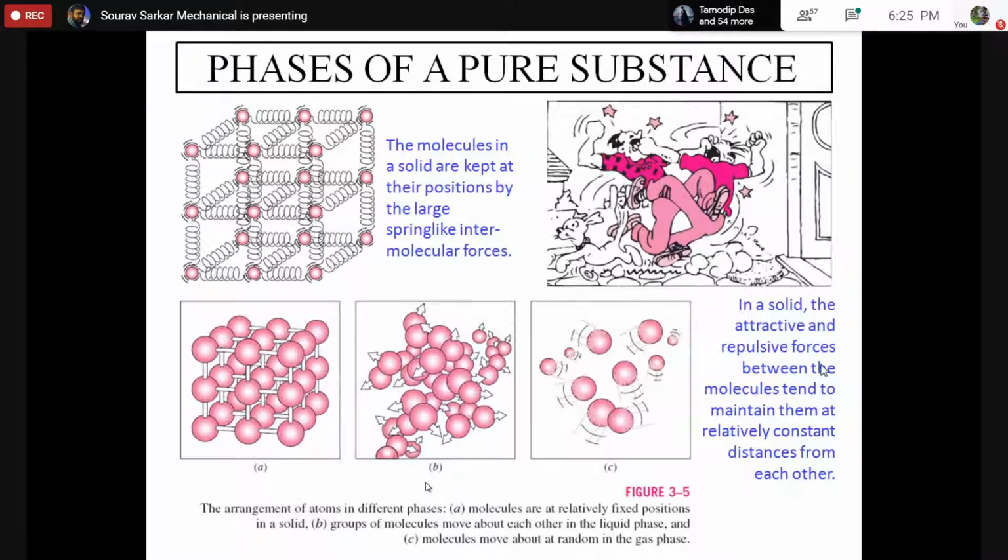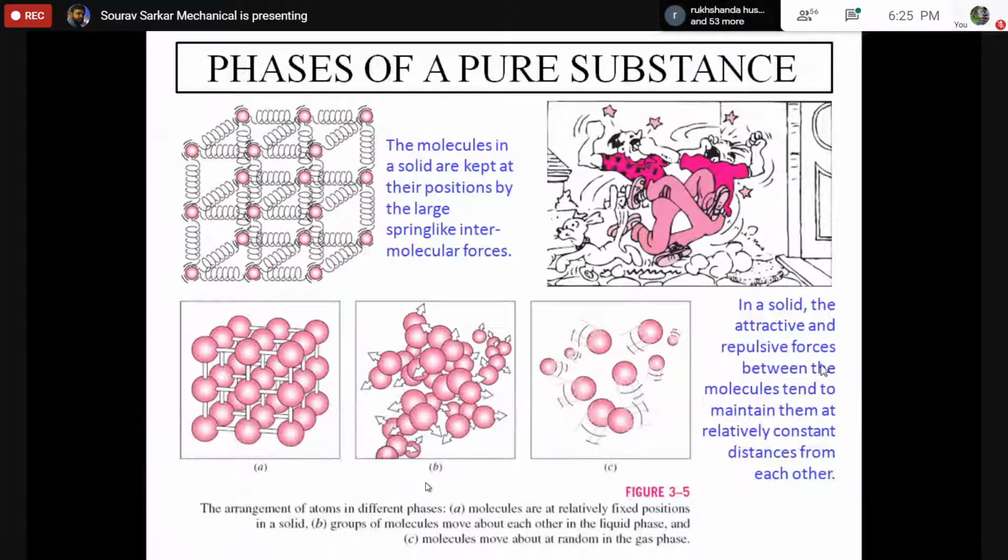And if there are two molecules, the spring force is there, but they can move relative to each other, so they can flow over each other. This is the liquid state. And what is the gaseous state? Where these forces are almost negligible, any particle is free to move in any direction, and they bombard each other, just like in the right figure. Every time they are colliding and exchanging velocities and momentum, and also temperature. So this is basically the phase.